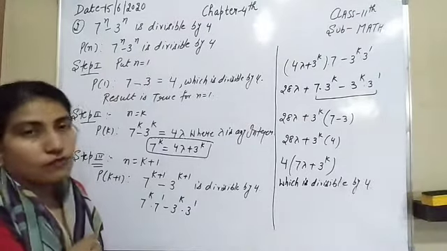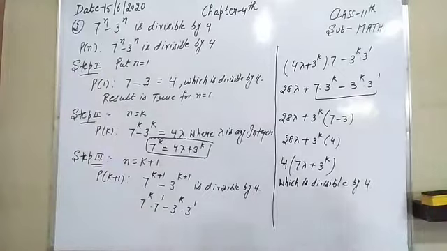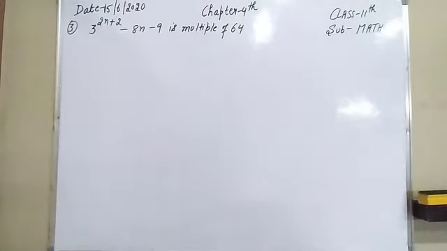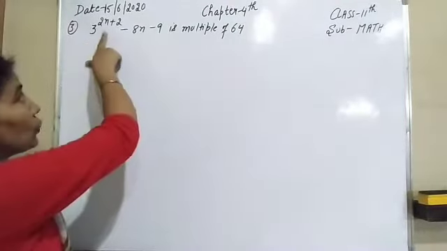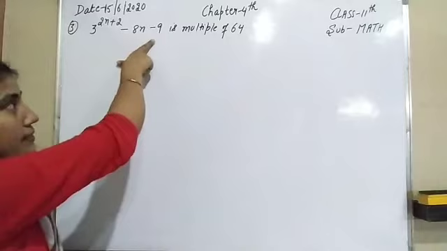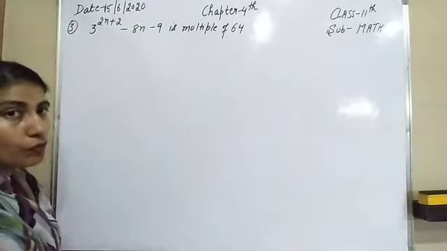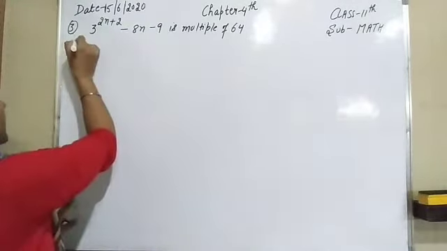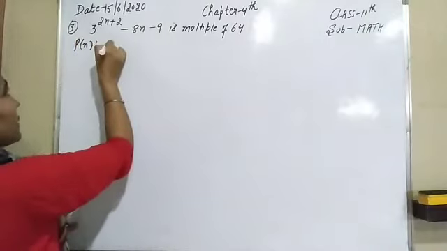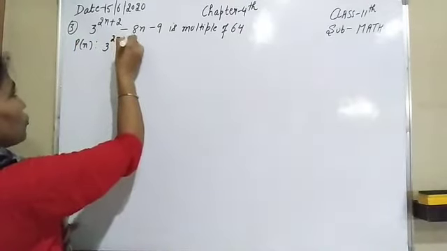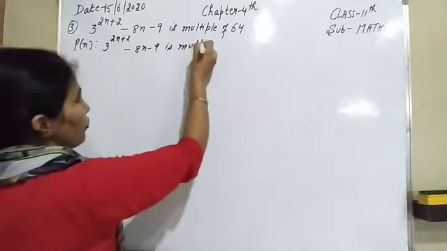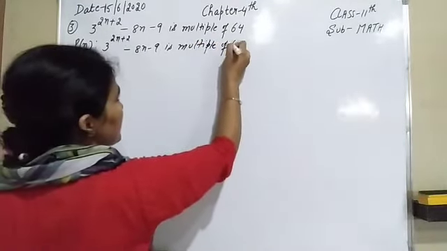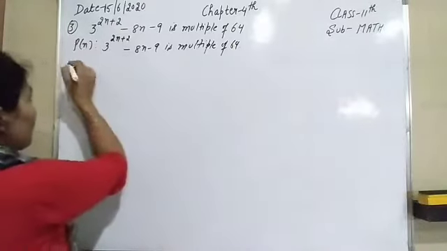Now come to the next question of this worksheet. Okay, now we have to prove by principle of mathematical induction that 3 raised to power 2n plus 2 minus 8n minus 9 is a multiple of 64. So firstly, let Pn be the statement: 3 raised to power 2n plus 2 minus 8n minus 9 is a multiple of 64.